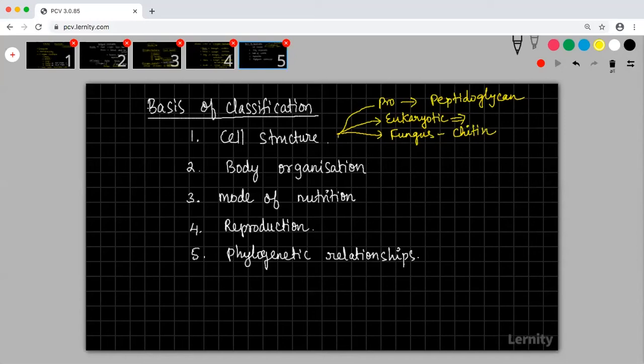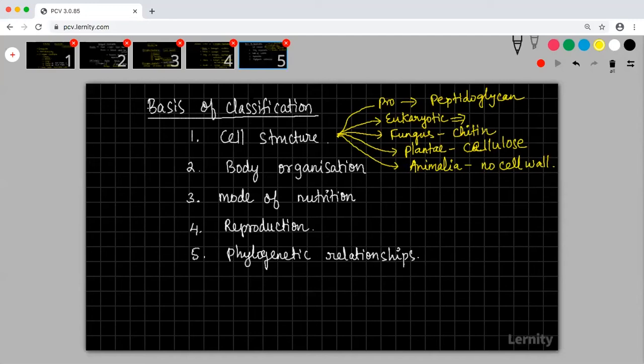If you see a plant, the cell wall will be made up of cellulose. And similarly, Animalia will have no cell wall. Like this, based on cell structure, we can classify organisms.